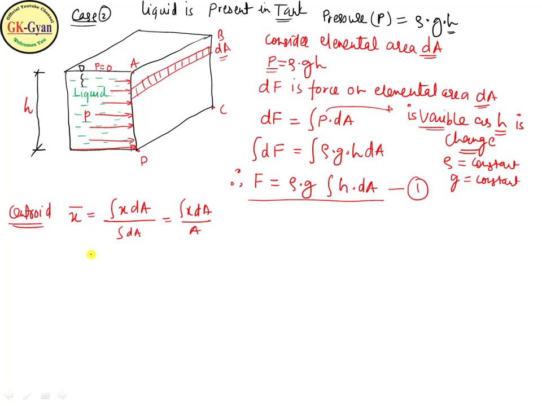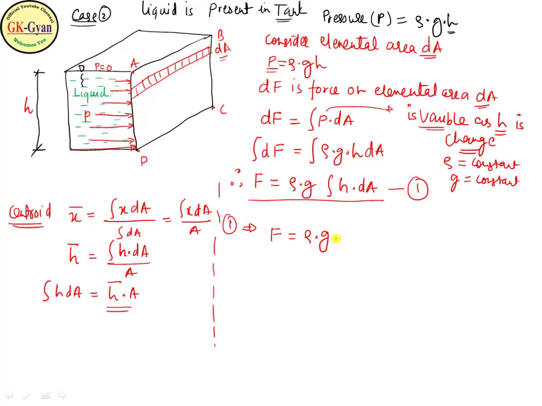Similarly, h bar is the integral of h dA upon area. Therefore we can replace the integral of h dA by h bar into area in equation number 1. Yes, we can replace it. So equation 1 becomes F equals rho into g into h bar into area.